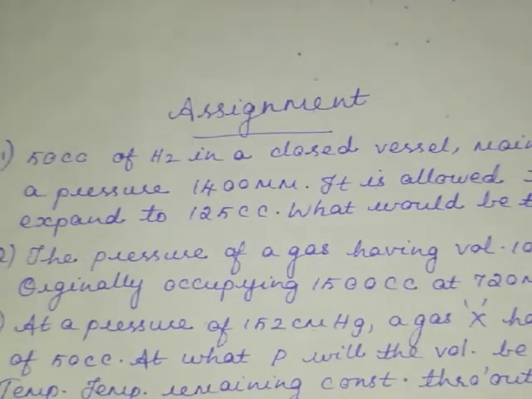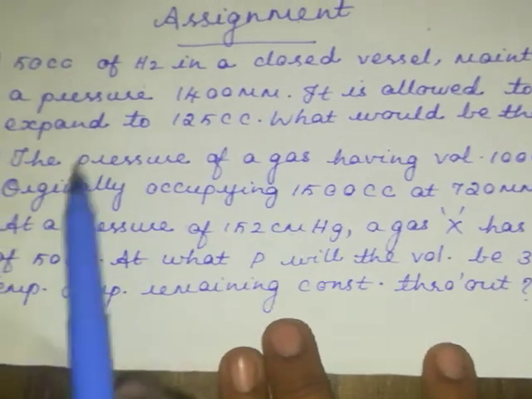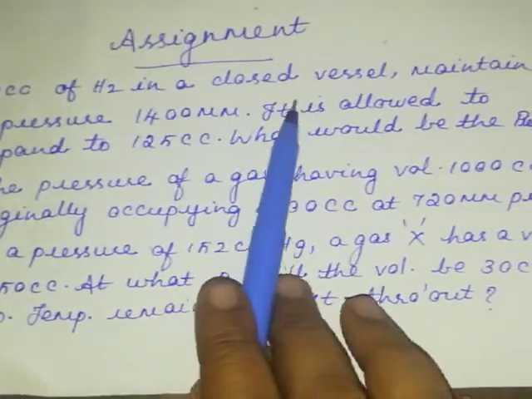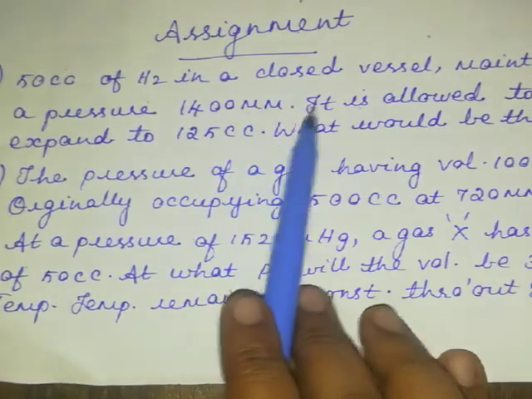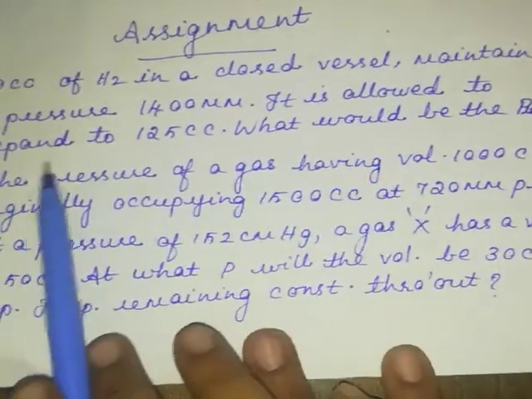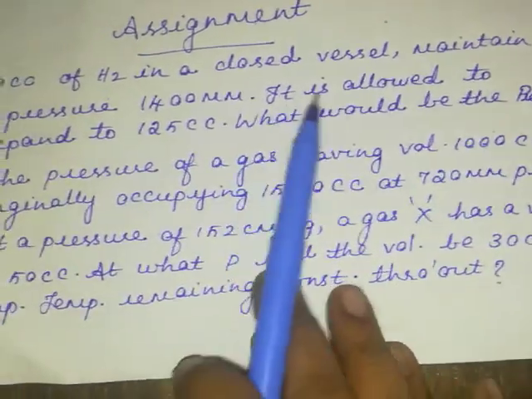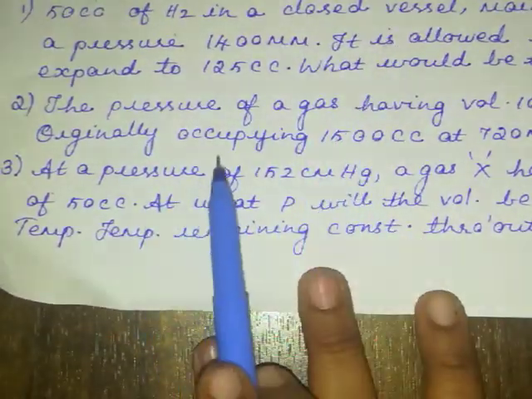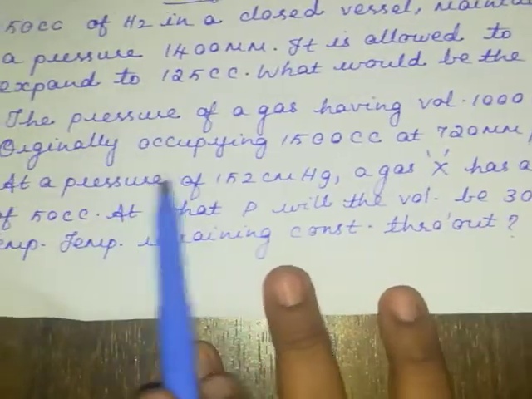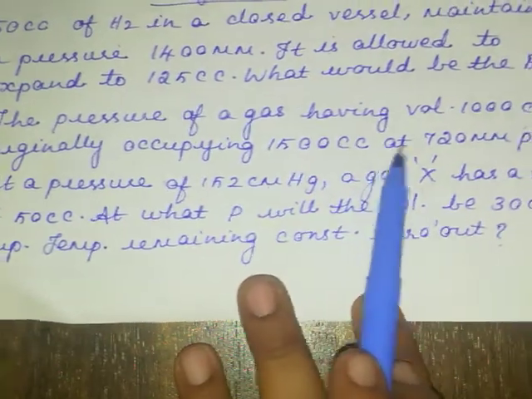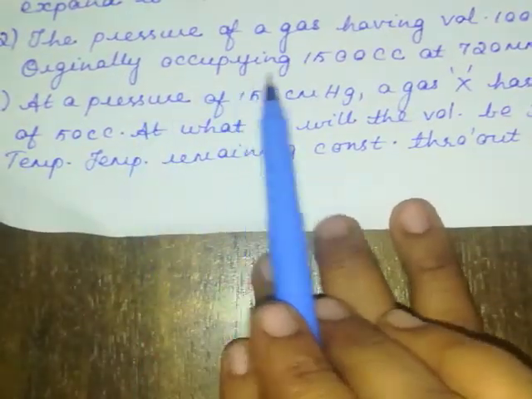Now you have an assignment. You can make a note of this assignment. 3 problems are given. I'll just read them. 50 cc of hydrogen in a closed vessel maintains a pressure of 1400 mm mercury. It is allowed to expand to 125 cc. What would be the pressure? Now the second problem: the pressure of a gas having volume 1000 cc, originally occupying 1500 cc at 720 mm pressure. Then the third problem: at a pressure of 152